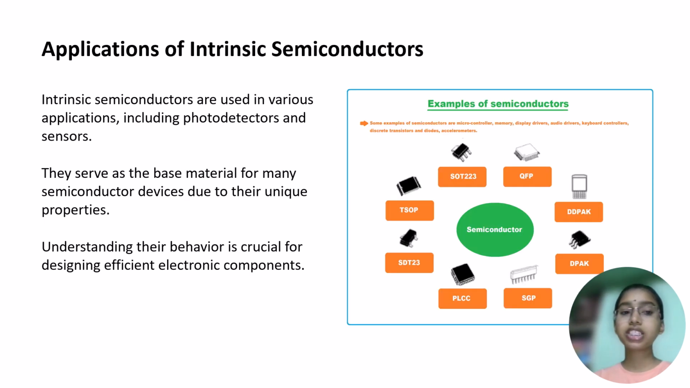Applications of intrinsic semiconductors. Intrinsic semiconductors are used in various applications, including photodetectors and sensors. They serve as the base material for many semiconductor devices due to their unique properties. Understanding their behavior is crucial for designing efficient electronic components. In this picture, we can observe examples of semiconductors.